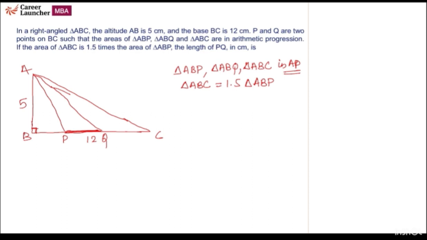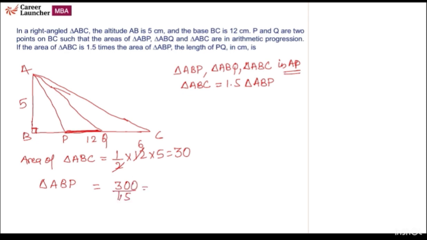Okay. So from here, area of triangle ABC is equal to half into base into height. It will be 30. So the area of triangle ABP will be 30 by 1.5. It will be 20. So the area of triangle ABP is 20.